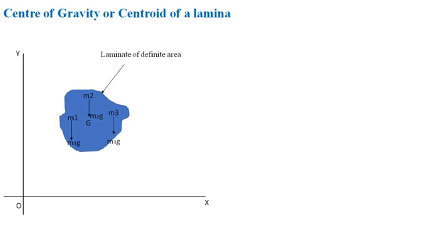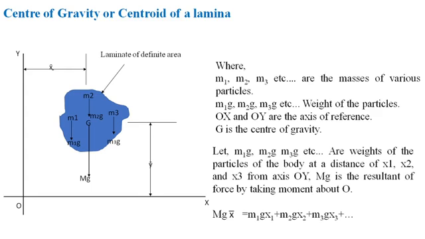G is the center of gravity of the body shown. The position of G is fixed with reference to OX, OY by finding out x bar and y bar. Let m1g, m2g, m3g be the weights of the particles of the body at distances of x1, x2, x3 from the axis OY. Let the mass of the whole lamina be capital M, so that the weight of the whole lamina is M into g. Hence, taking moment about O.